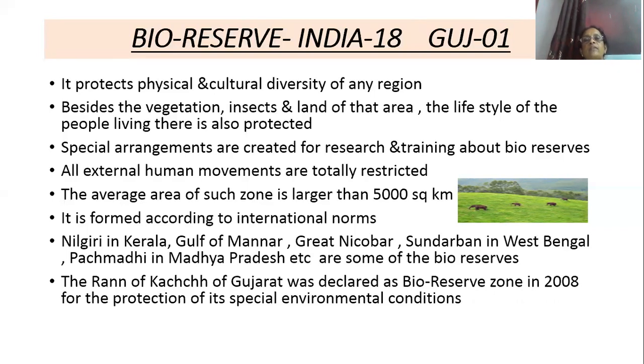So how many bioreserves are there in India? 18. How many bioreserves are there in Gujarat? Only one. And what is meant by a bioreserve? It is an area which protects the vegetation, insects, land of that area, and the lifestyle of the people living there. A special arrangement is also created for research and training. Outsiders are not allowed to enter the bioreserve areas. It is spread over an area of more than 5,000 square kilometers, and that is why it is formed according to international norms.